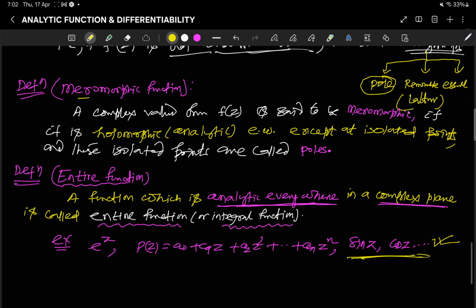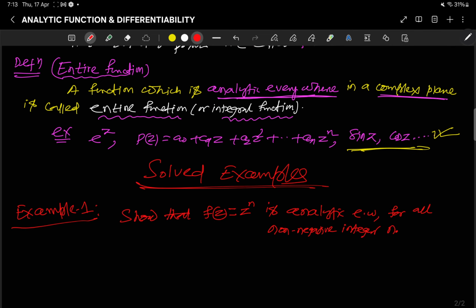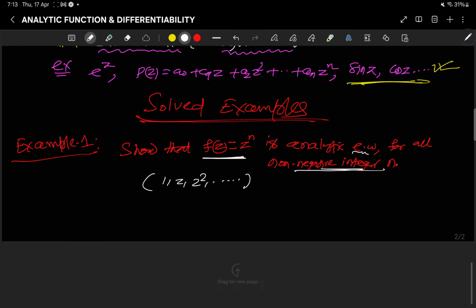So now this meromorphic function, as I have told, is also a synonym of the analytic function or holomorphic function. So the critical differences should be understood, right? So now coming to some solved examples. Example 1: f(z) is z to the power n, is analytic everywhere for all non-negative integral power of n. Non-negative means here 1, z square, like that. These are all analytic functions, and these are in fact the entire functions.